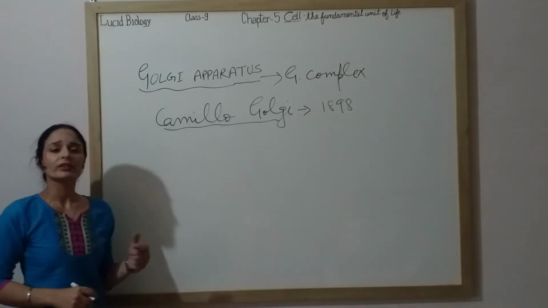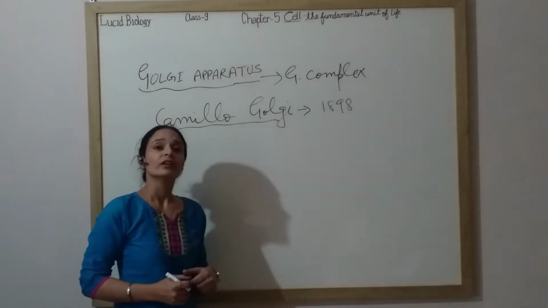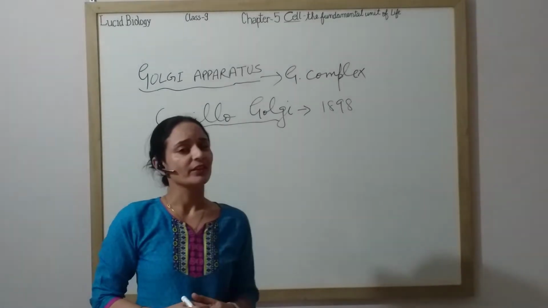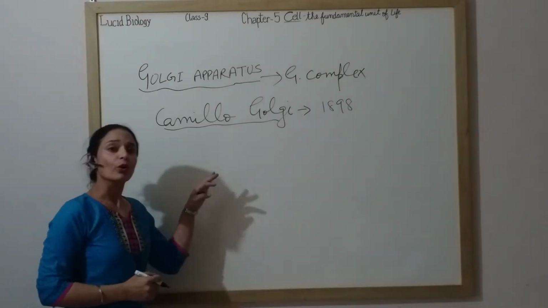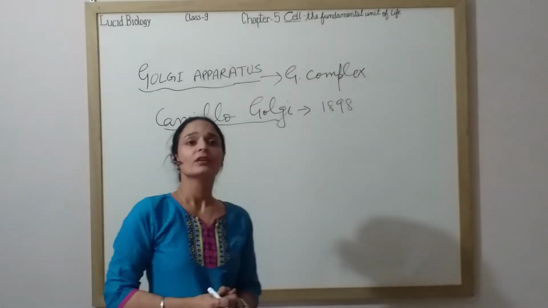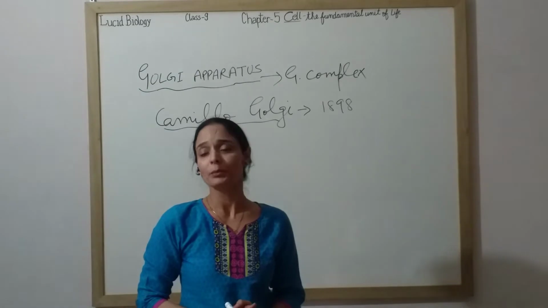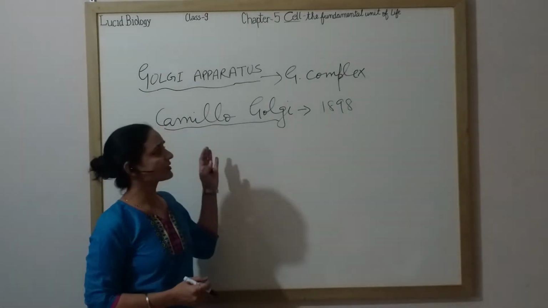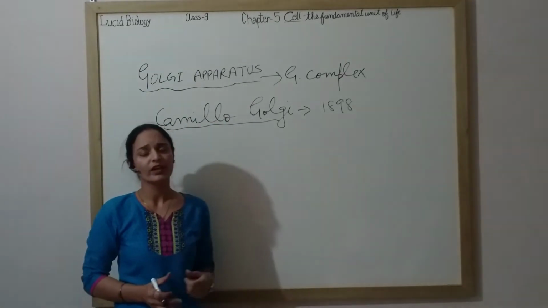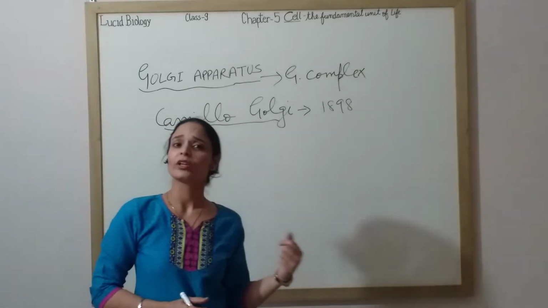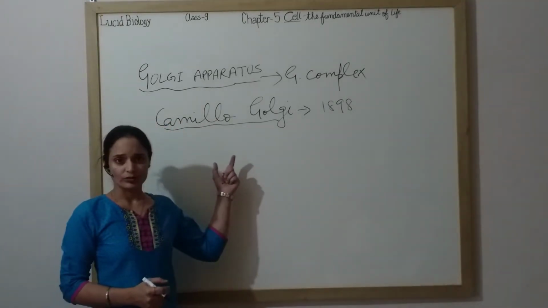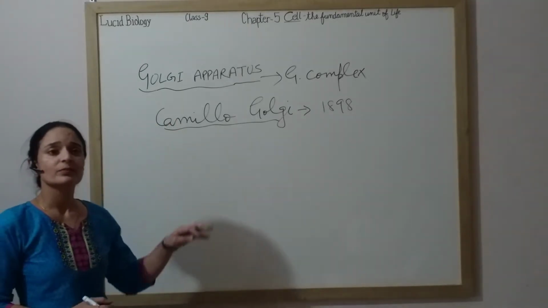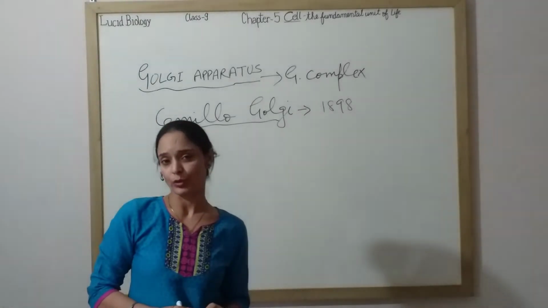This is a very important cell organelle. It is found near the nuclear envelope, that is, the endoplasmic reticulum. This structure is found in all eukaryotic cells except RBCs and sperms of mammals, and in prokaryotic cells it is absent, that is, in blue-green algae and in bacteria this organelle is absent. Now we are going to study its structure. Golgi apparatus is a polymorphic membranous structure.